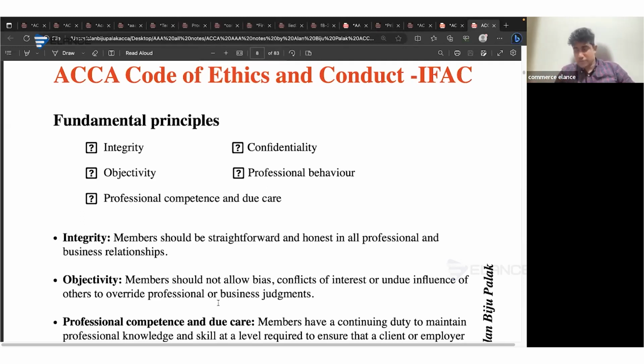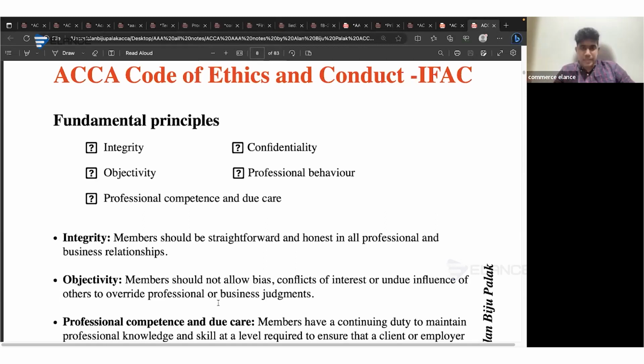When it comes to professional competence and due care, you should always keep on updating your knowledge. Whenever you provide a professional service, you should be providing that service with the most recently available standards. In addition to which, whenever you get a work from a client, you should accept the work only if you're having a proper understanding about the requirements as well as if you are having adequate competence.